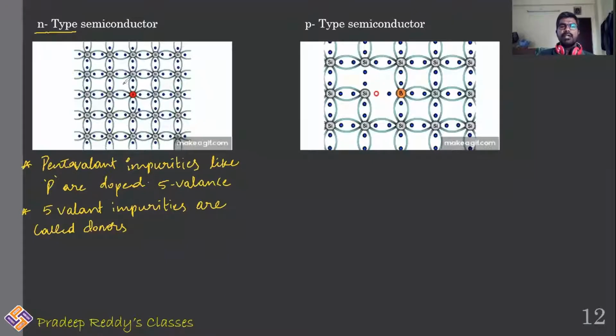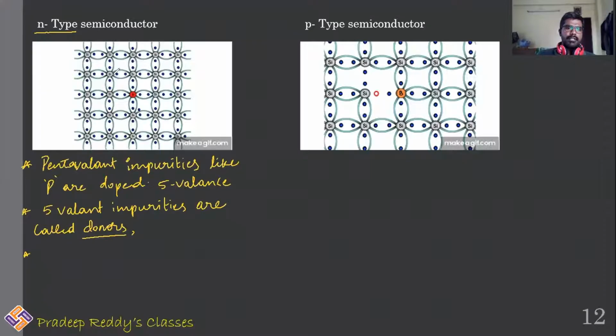Each phosphorus atom, when added to a pure semiconductor, will provide one excess free electron when it is doped. So pentavalent impurities are called donors, and these donors are added into a pure semiconductor.